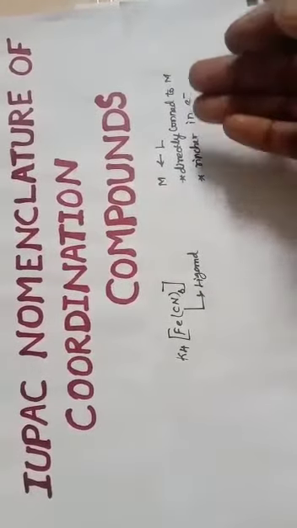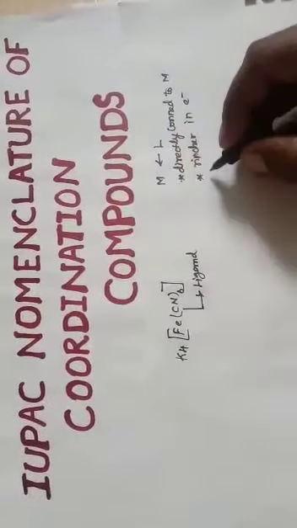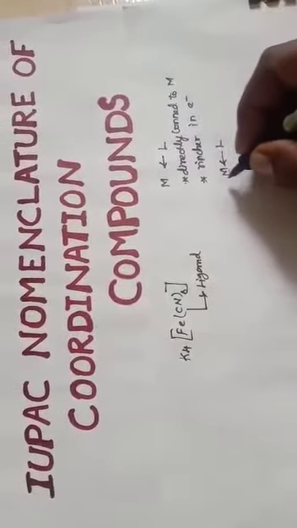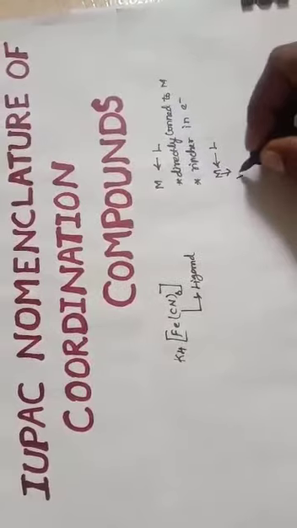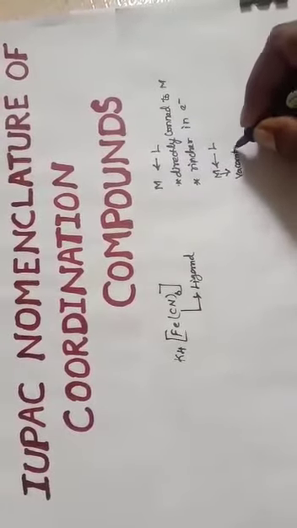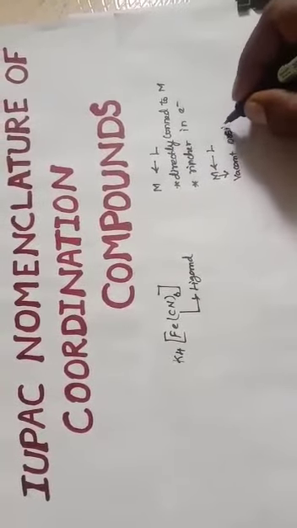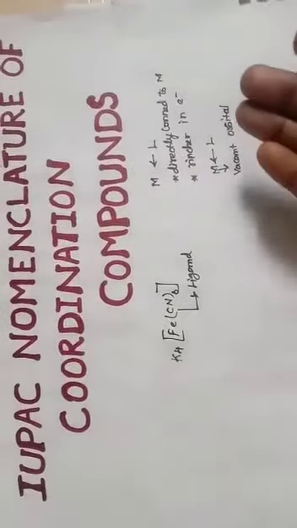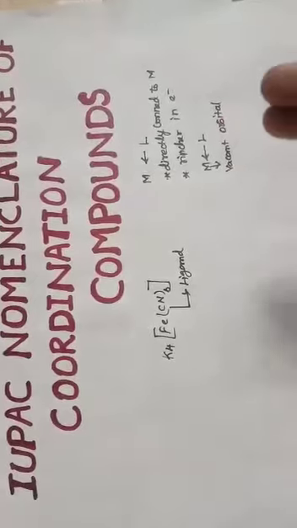So they donate the electron to the central metal atom. The metals receive the electron from the ligand, so they have vacant orbitals so that they can receive the electron from the ligand.